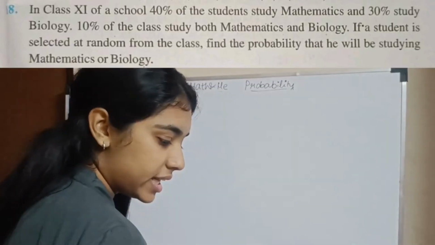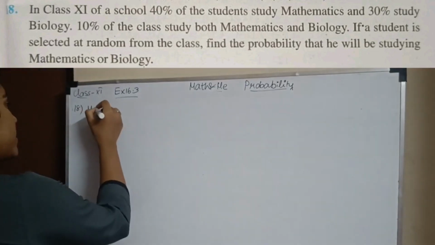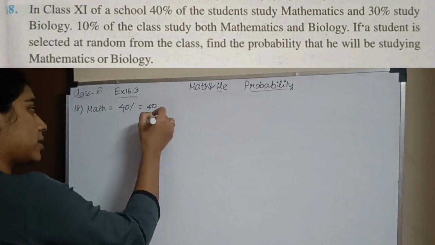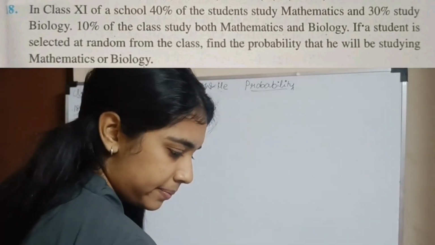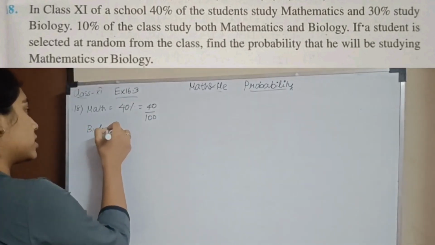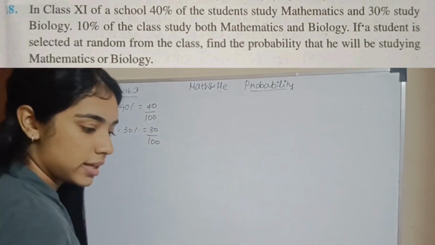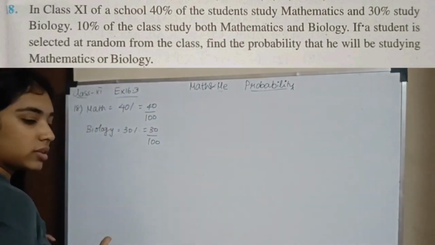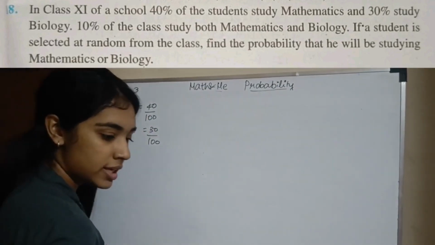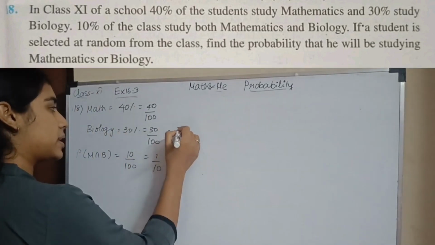Question number 18. In class 11 of a school, 40% students study mathematics, which is 40 divided by 100. 30% study biology, which is 30 by 100. 10% study both math and biology, so the intersection is 10 divided by 100, which is 1 by 10. So math is 4 by 10 and biology is 3 by 10.